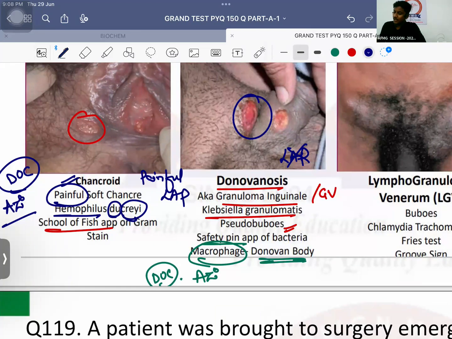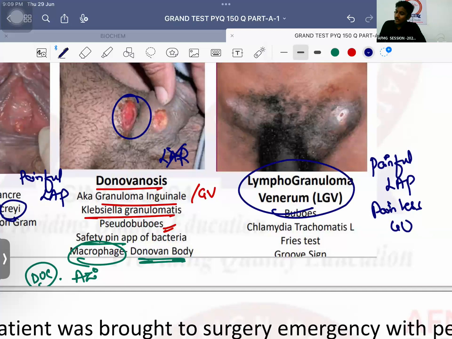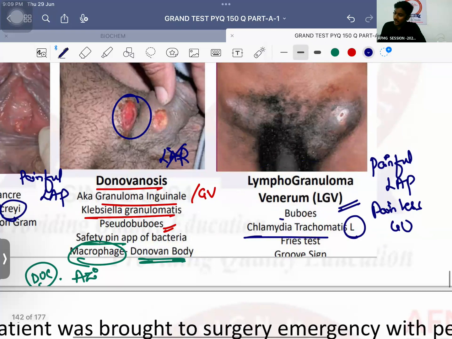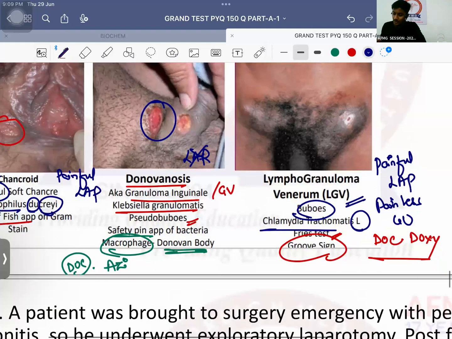Drug of choice again azithromycin. Last one, if the patient is having painful lymphadenopathy and a painless genital ulcer, this is a case of lymphogranuloma venereum, okay, caused by Chlamydia trachomatis with L serovar, and that causes lymphadenopathy known as buboes. Which test? Frei test. Which sign? Groove sign. Drug of choice? Doxycycline. Well done. So remember these STDs, they are very important.